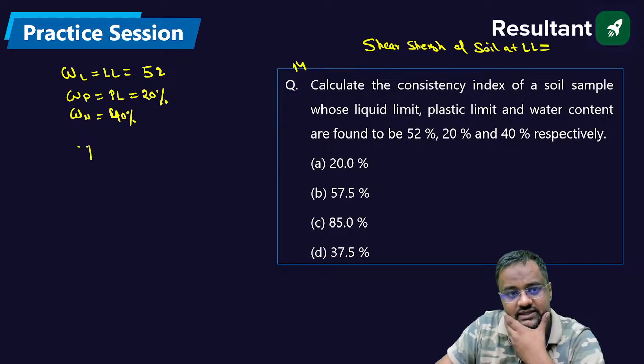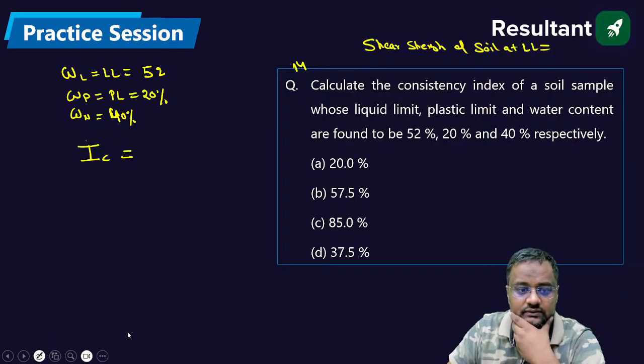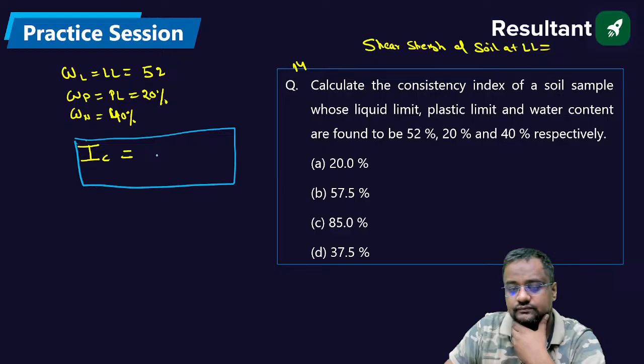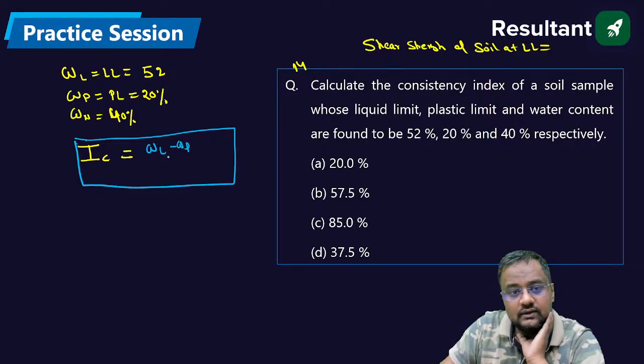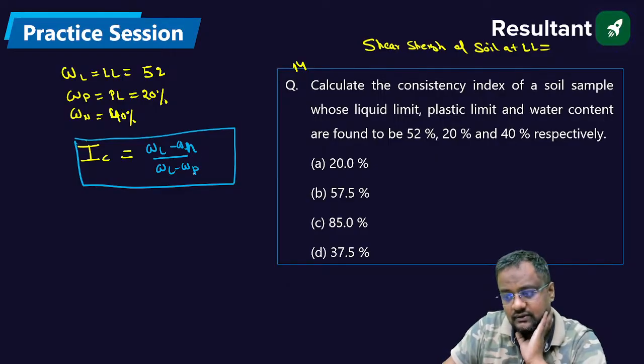So what is the consistency index? It is (WL minus WN) upon (WL minus WP). Guys, the shear strength answer is 2.7 kilonewton per meter square.